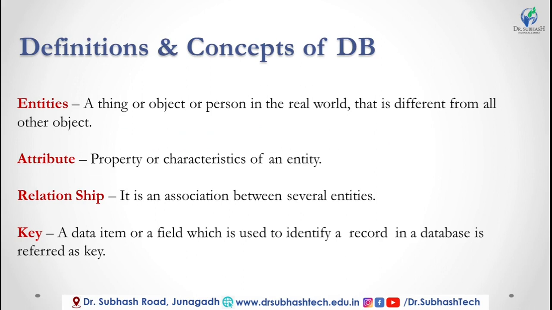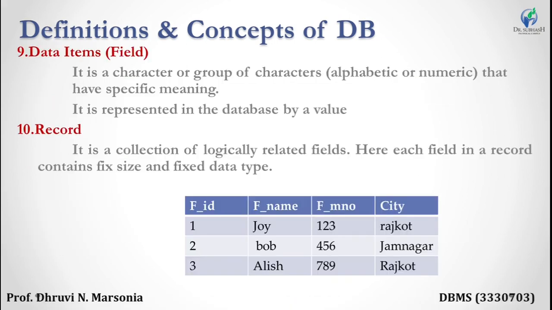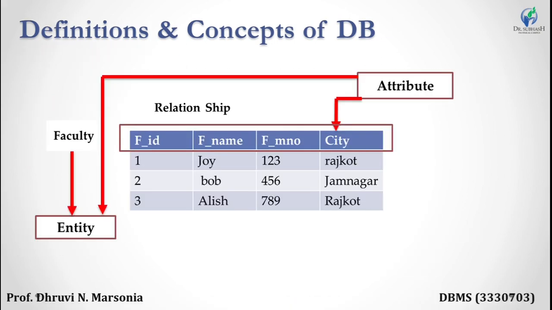Attributes means property or characteristic of an entity. So faculty is the entity, then ID, name, mobile number and city are the attributes of the faculty. Relationship between attributes and entity. Okay. For more details, we will discuss in the ER diagrams what the relationship between entity and attributes is, how it can be established and how we will manage all these things.